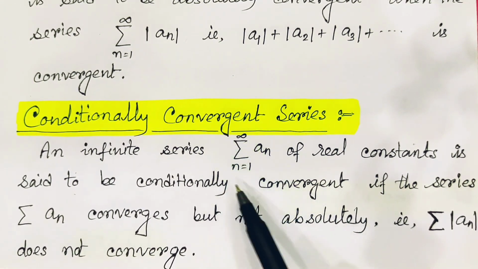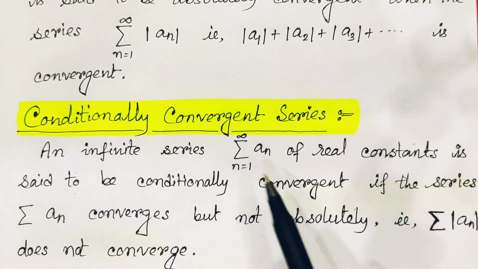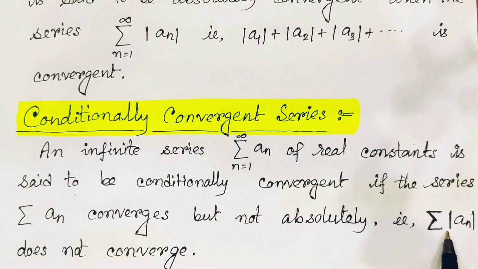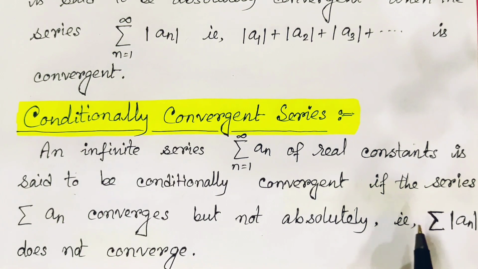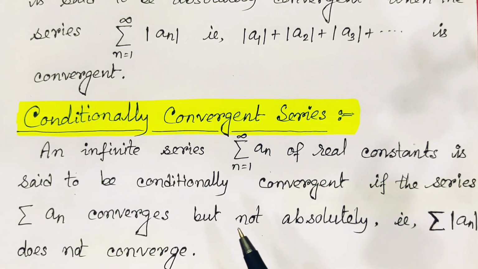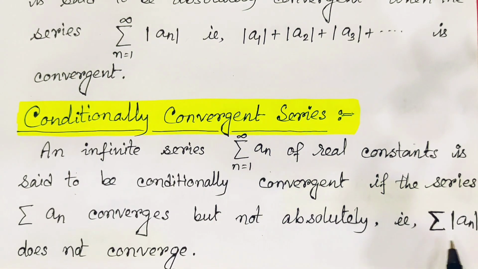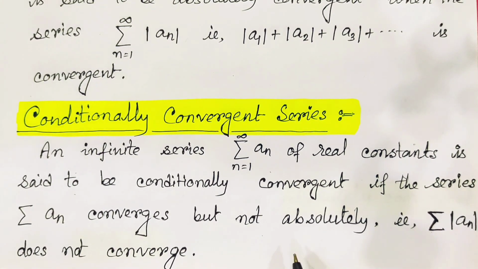For a given mixed series, it is convergent, but if we take the mod of all the terms and test absolute convergence, we find that the series is not absolutely convergent. The original series is convergent and its mod value series is not convergent. If we find such things, then we say the given series is conditionally convergent.